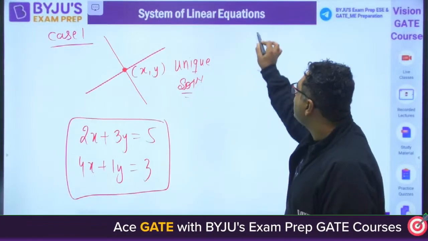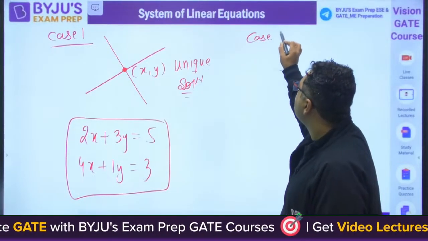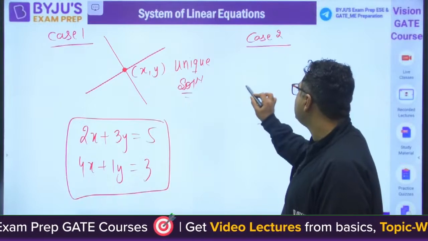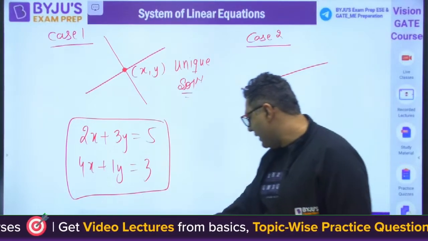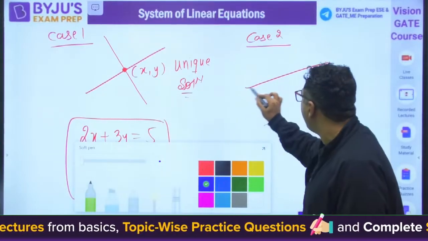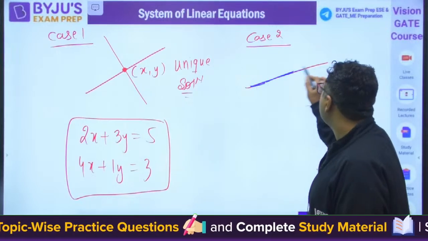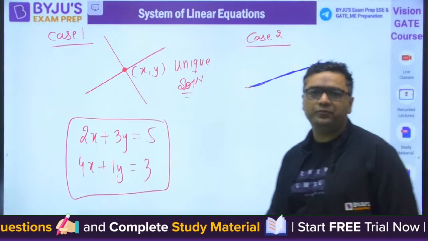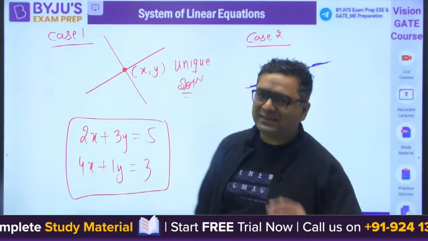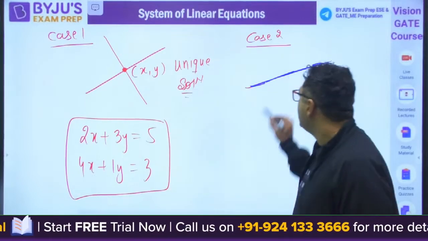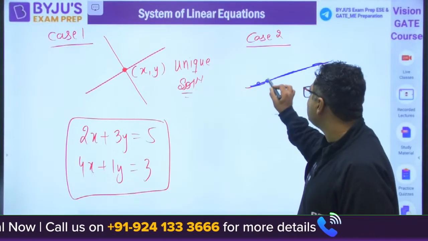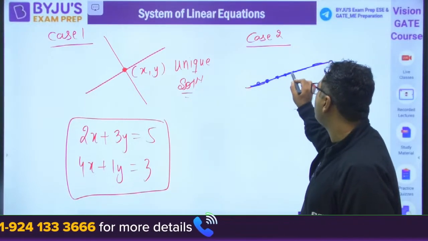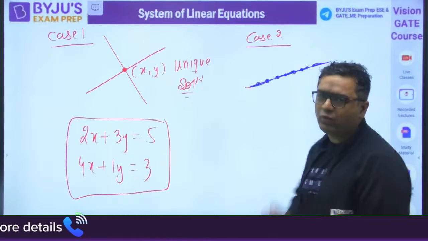My dear, what can be the second case? The second case can be that this is a straight line and another straight line is going to lie over this only. So my dear, when you have this condition, every point is acting like a solution because both the lines are intersecting at infinite points.